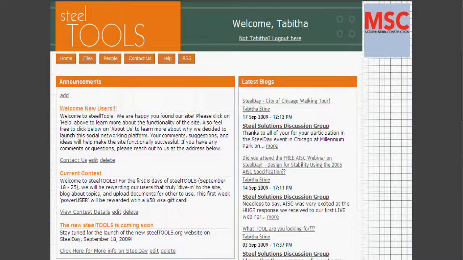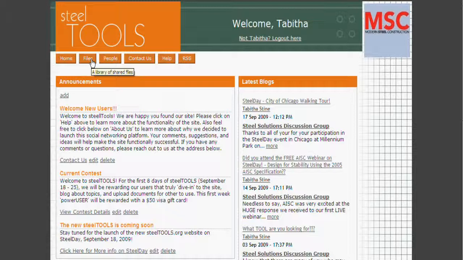So now that I'm logged in, I want to go look at my profile and manage that. And I would click on People. One other thing I truly want to mention and reassure everyone. This is not the AISC website. The information that has been uploaded here has not gone through the technical review process, in particular regarding the files section and the software that's been posted here by various users.